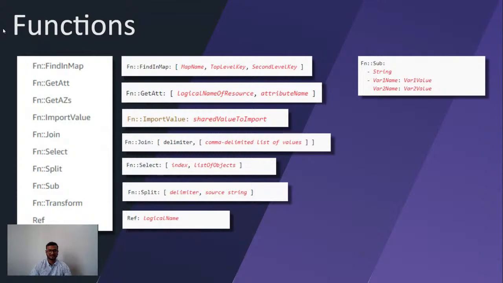So these are the separate features. Now the next one is functions. The one function we saw here is FindInMap. We also have multiple other functions. For example, we have Join, with which we can join multiple strings together. We have Select, where based on the index we can select an item from the list. Then we can also perform Split. We have Ref, the reference, and we also have the Import and Export features. So it is also important to remember that CloudFormation supports multiple functions.